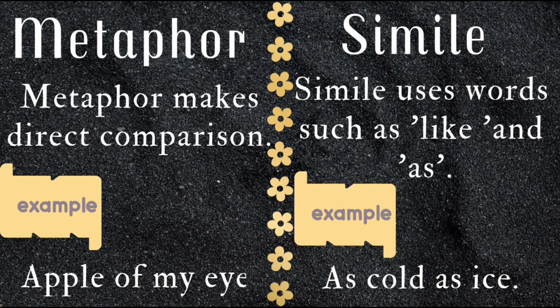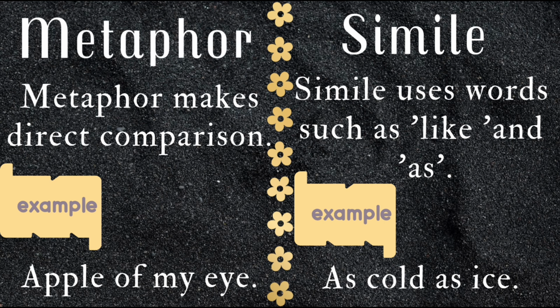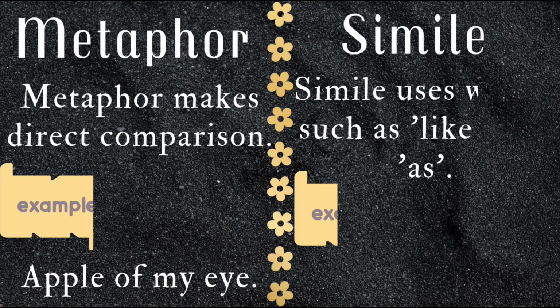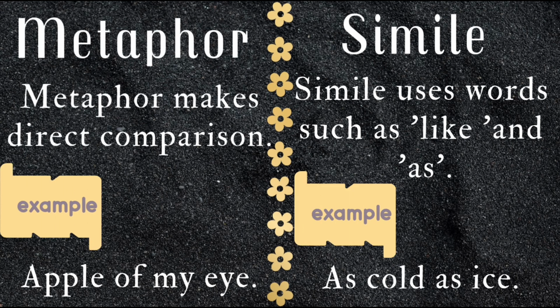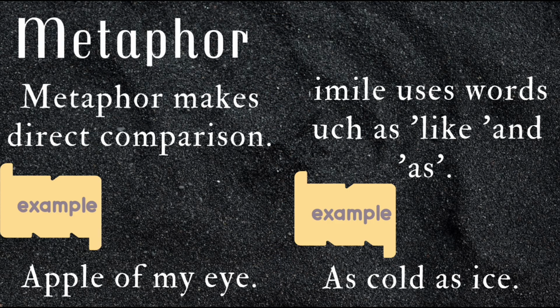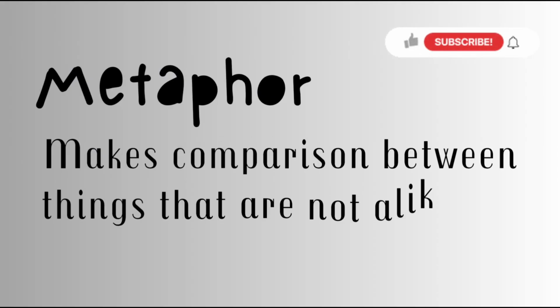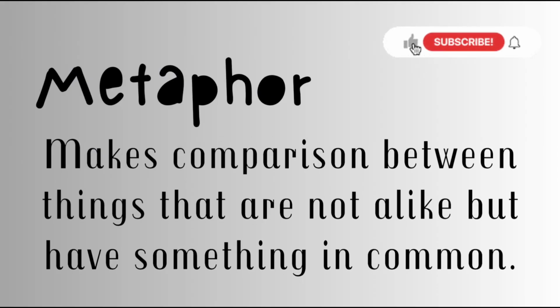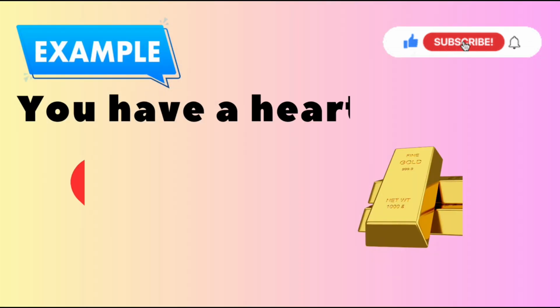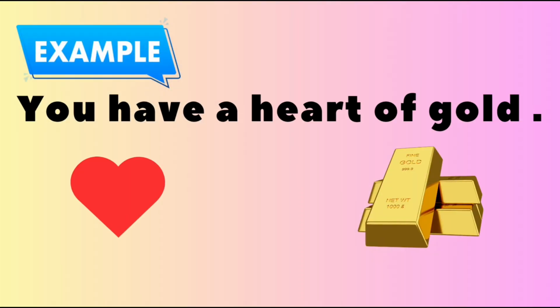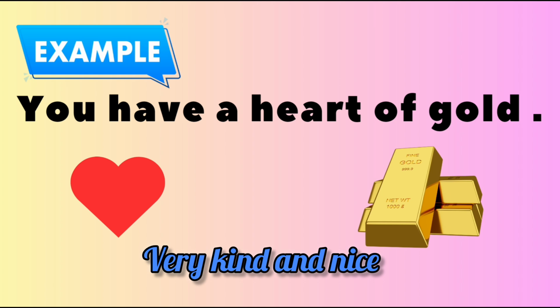Metaphors make direct comparisons, unlike simile, where words such as like and as are used. Metaphors make comparisons between things that are not alike but have something in common. For example, if I say you have a heart of gold, it means you are very kind and nice.